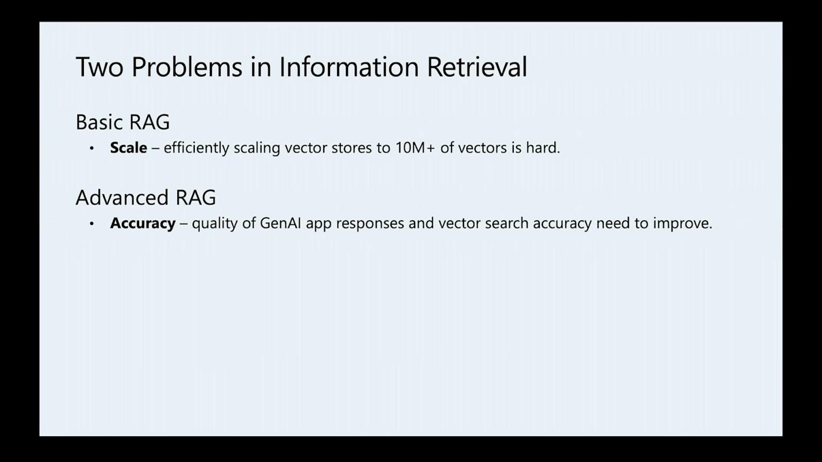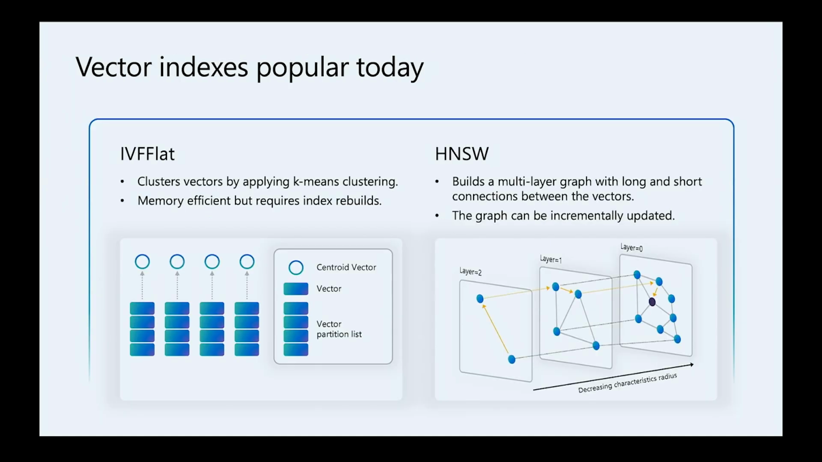But once the number of vectors in the vector store increases, or if the documents in your vector store are too similar to each other, the heart of the RAG application, the vector search, starts to fail and produce incorrect results. So those are the 2 problems. Let's start with the first one, the problem of scale.